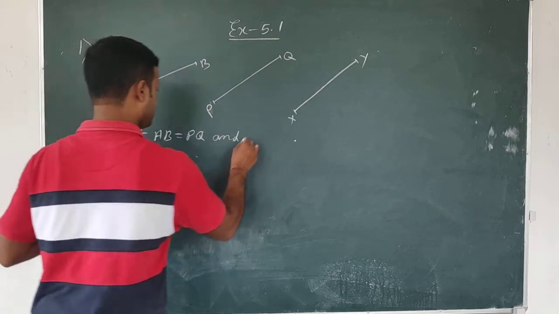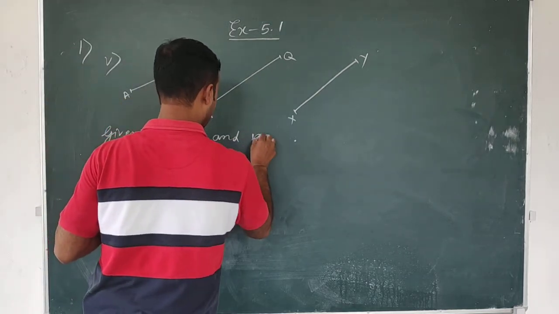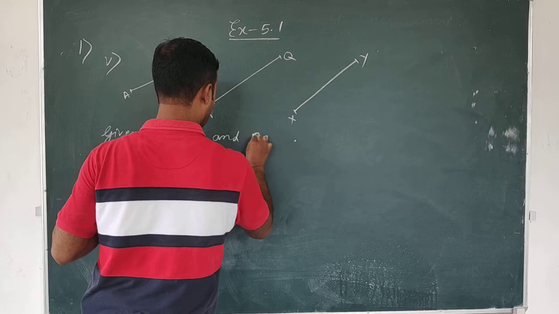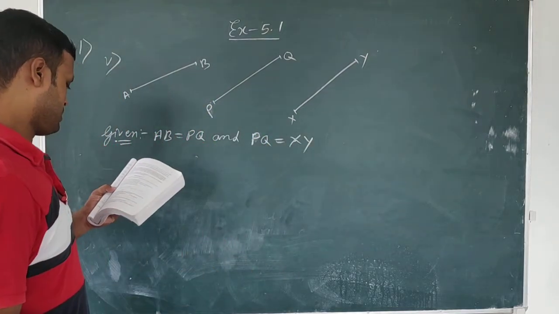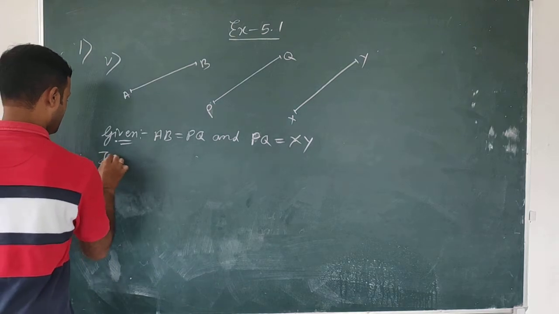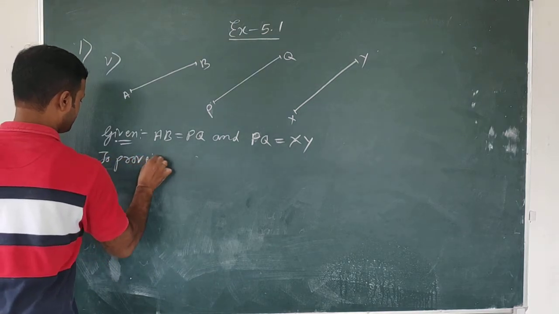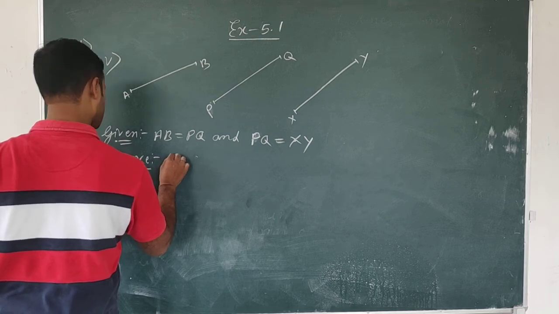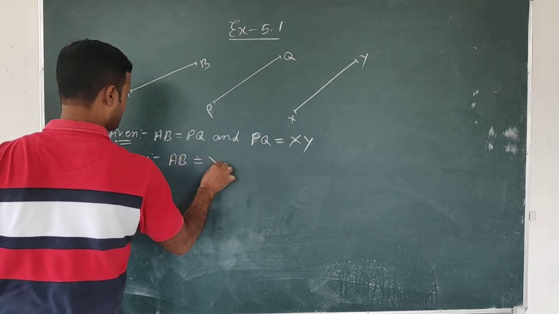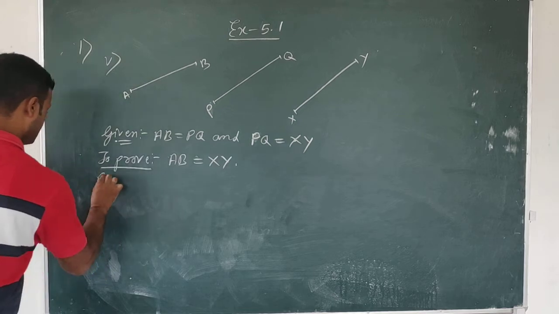AB is equal to PQ is given, and PQ is equal to XY is given. To prove: AB is equal to XY.